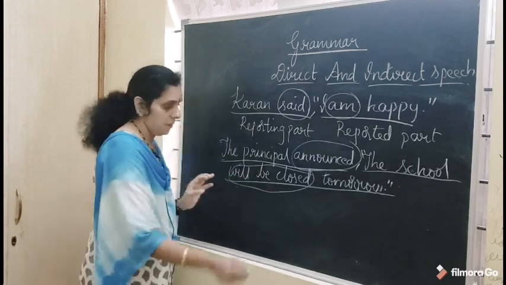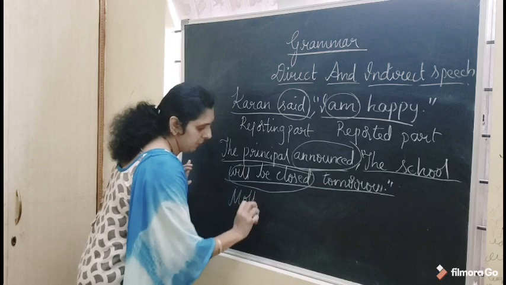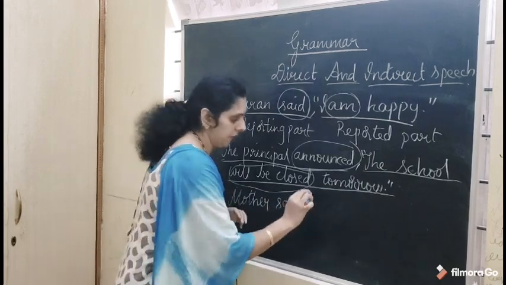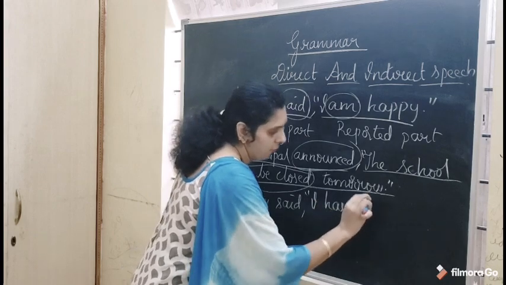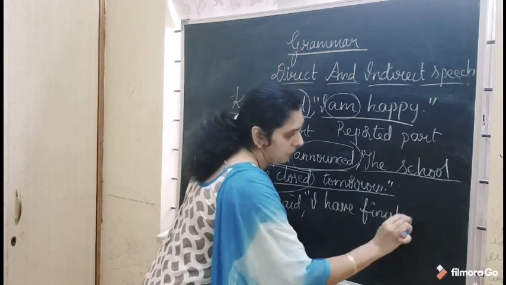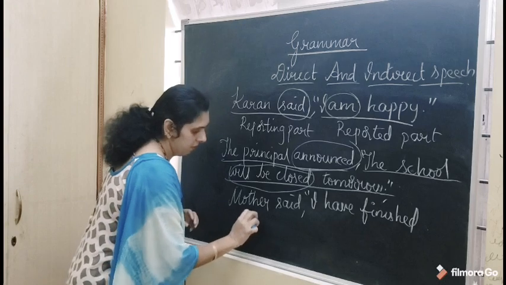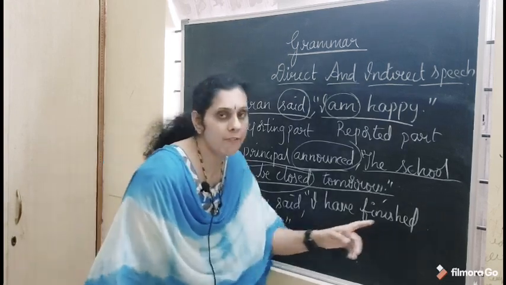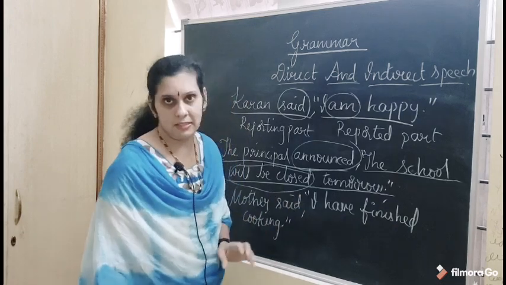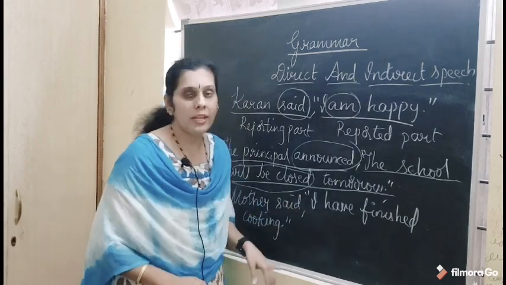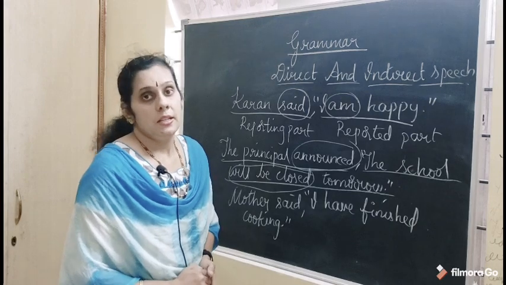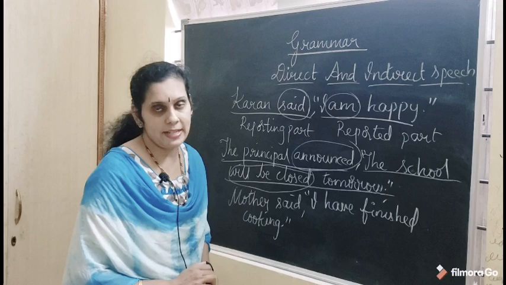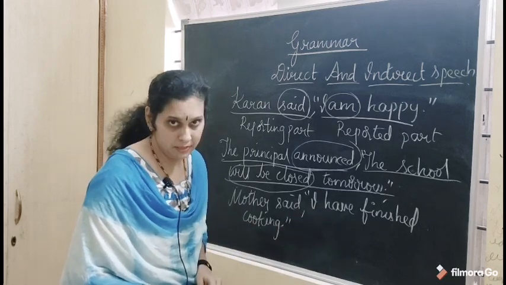Now, mother said, "I have finished cooking." Now if you take this, what did mother say? I have finished cooking. This is the exact words that mother told, so we call that it is in direct speech, and they are written inside the quotations.